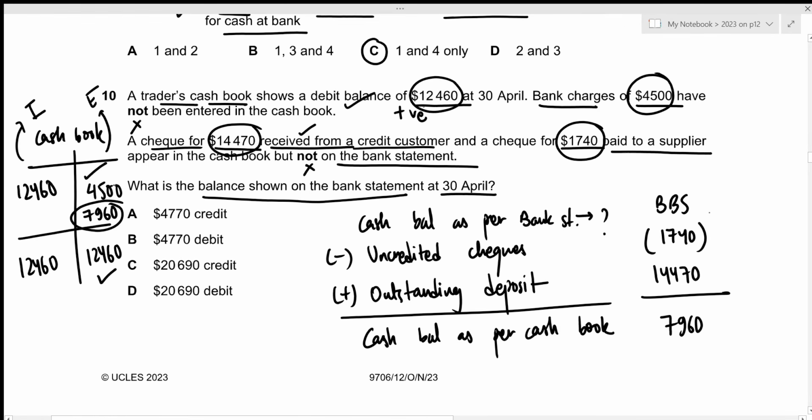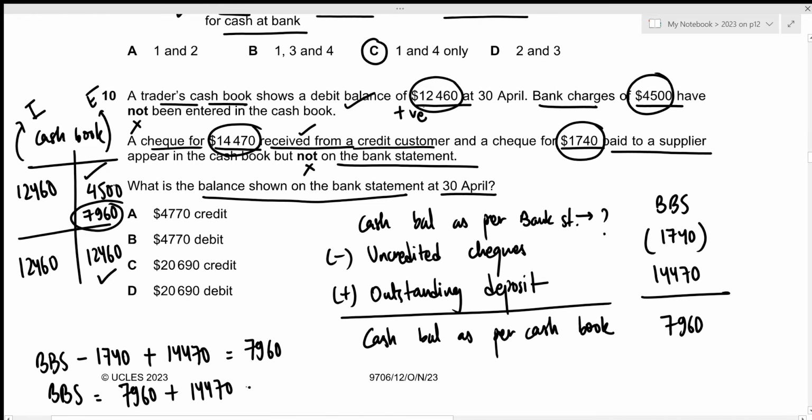Now let us create an equation. So the balance shown on the bank statement minus 1,740 plus 14,470 will be equal to 7,960. Now the answer that we're looking for will be 7,960 plus 14,470. Sorry, that should be minus 14,470 because this goes on the other side. The sign will change, plus 1,740. This results in the amount of negative 4,770.